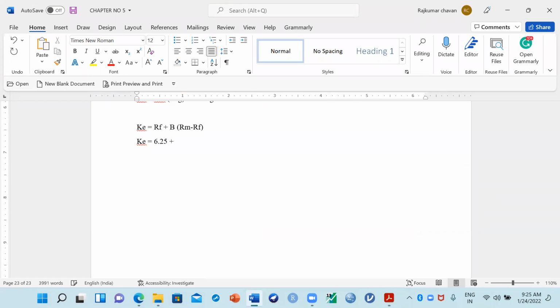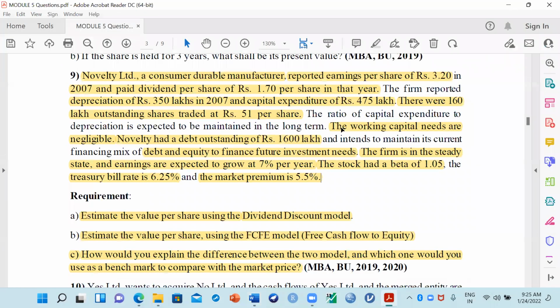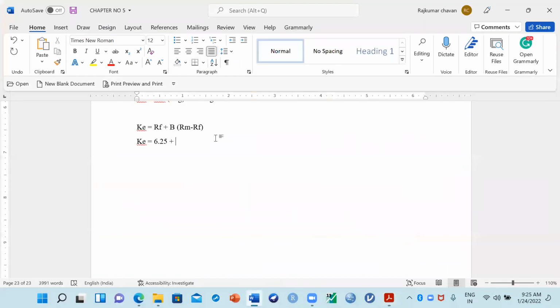6.25 plus beta. How much is the beta of this company? It is highly volatile, I guess. Can you see here? The stock has a beta of how much? Can you tell me in the chat box? It is 1.05. Right, perfect. So we got to know the beta value also. Imagine the person who invented this CAPM model is a great person. See how much information we can calculate based on this. The beta value is 1.05.